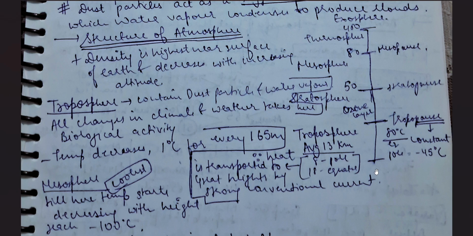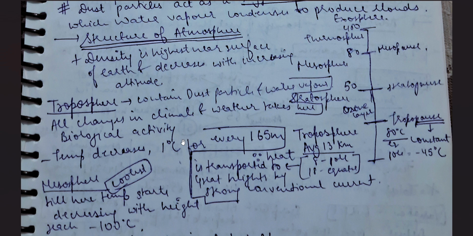And one important point to be noted is that it contains the dust particles and water vapors. So all changes in climate and weather take place here, this point is important. Biological activities take place here. All biological activities that are conducted are conducted in this surface itself. And there's a temperature decrease, 1 degree Celsius for every 165 meters.